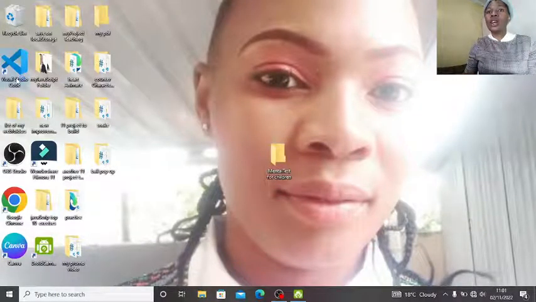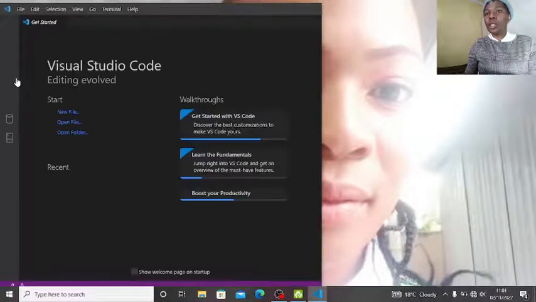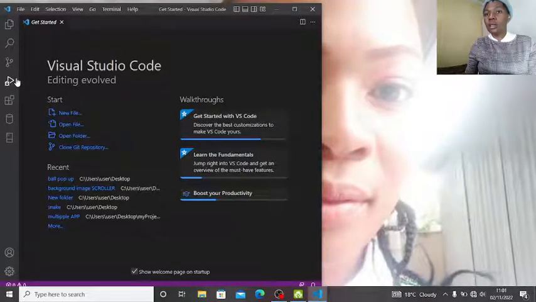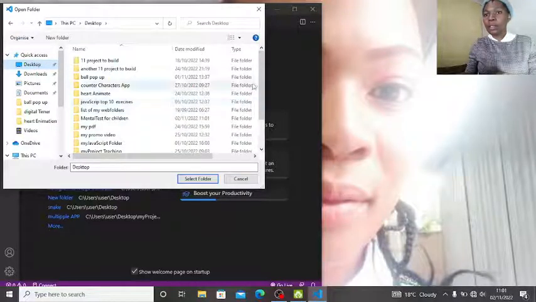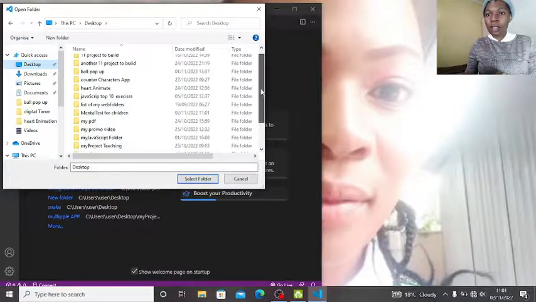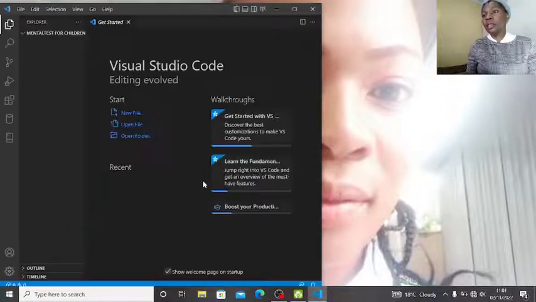Let us go to our Visual Studio, which is our first thing to do. Go to open folder. My computer can become a bit slow whenever I'm recording, so please bear with me. Go to desktop and let us find it. Okay, it's the mental test for children. Let us open the folder we created.